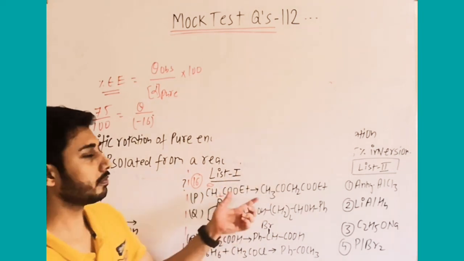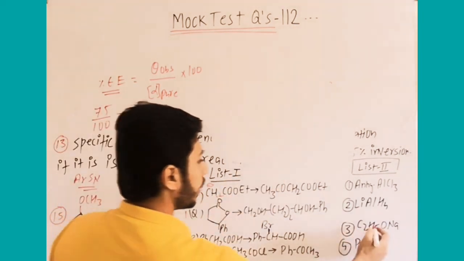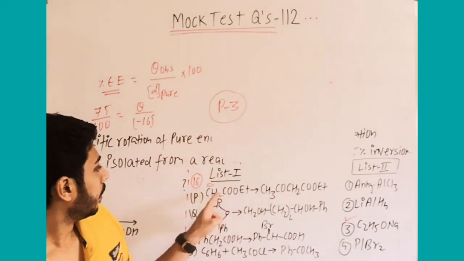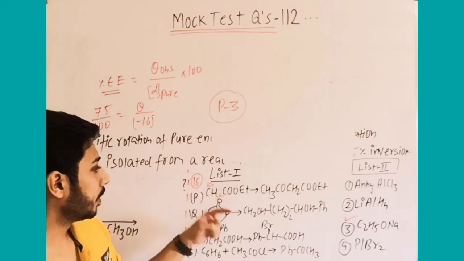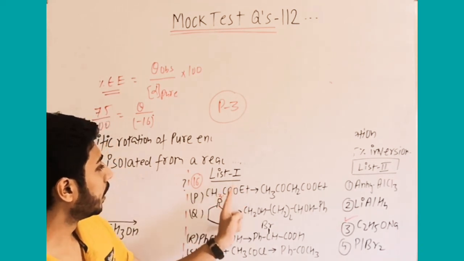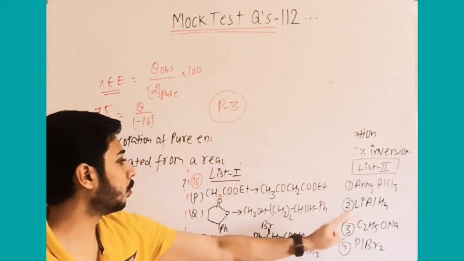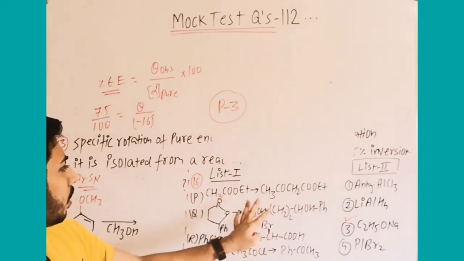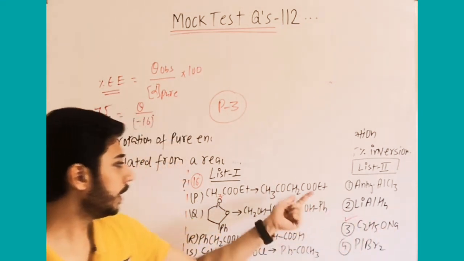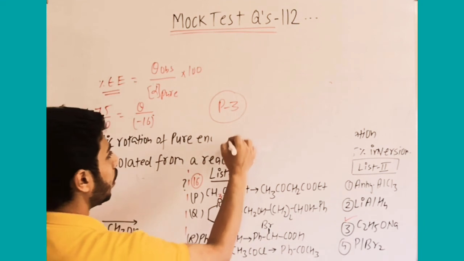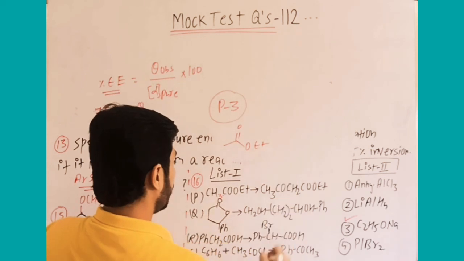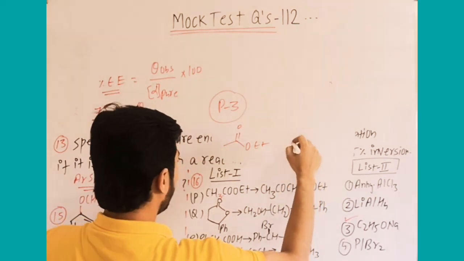On the other ester, nucleophilic acyl substitution. So here what is the requirement? That P goes with 3. In this ester, if I take CH3COOEt, this OEt leaves and this CH2 minus Na plus will form. So it is simple. You can undergo nucleophilic acyl substitution by using ethoxide ion, CH3C double bond O, OEt plus C2H5ONa.